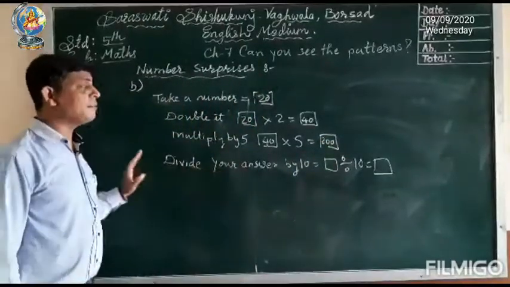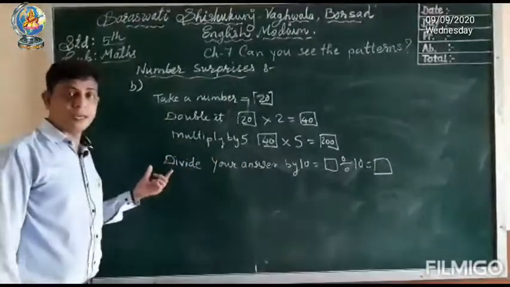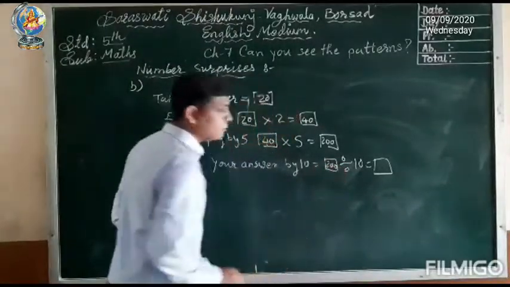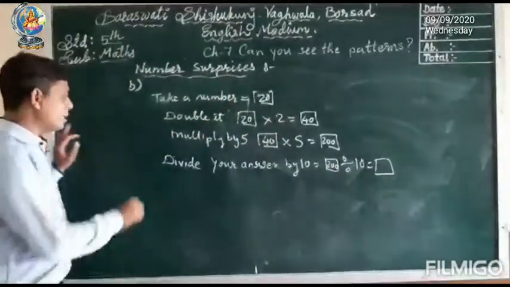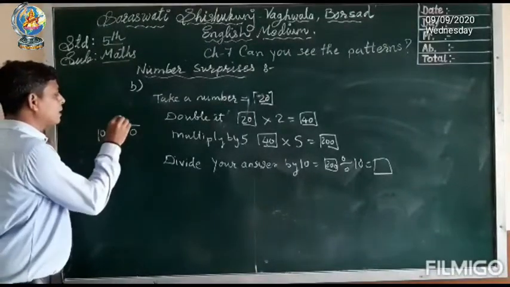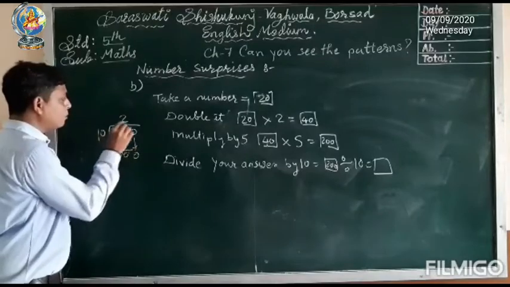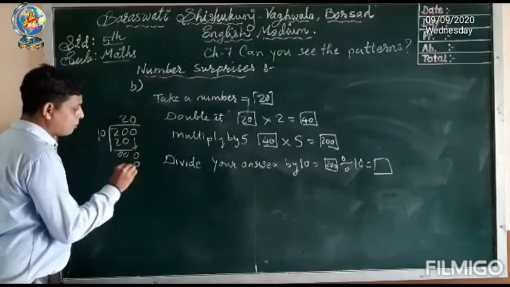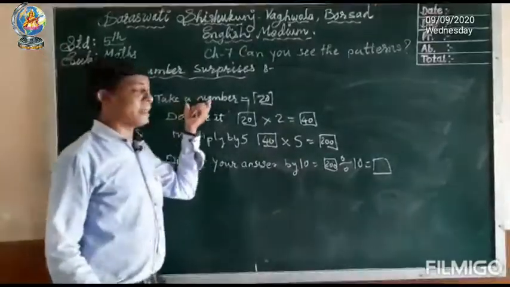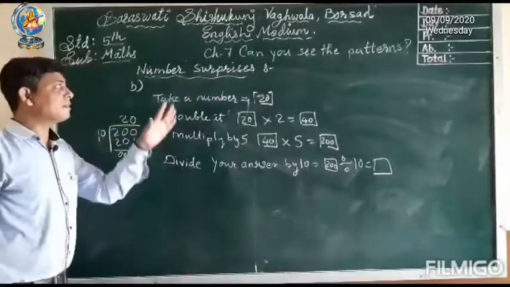Now this 200 we have to divide by 10 according to step number 4. So we write 200, and we divide it by 10. If we divide 200 by 10, what answer do we get? 10 twos are 20, 0, bring 0 down, 10 zeros are 0. So at the end we get the same answer as the number we had taken. So this is the second method of a surprising number.